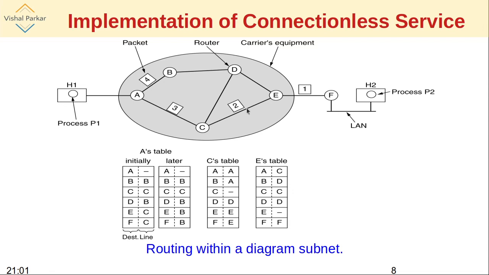So the essence of connectionless service is that for each individual packet, the path is recalculated, and there is one overhead for each individual packet. So that we can see.